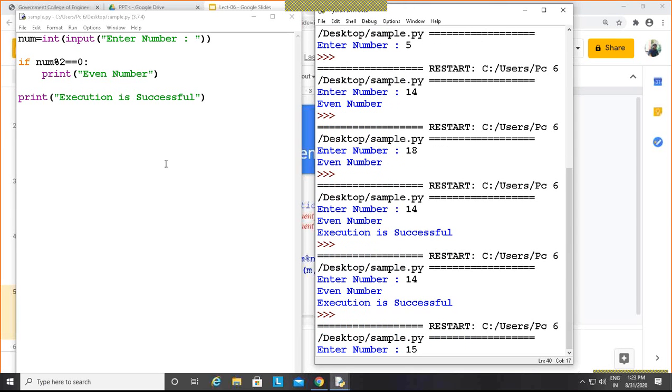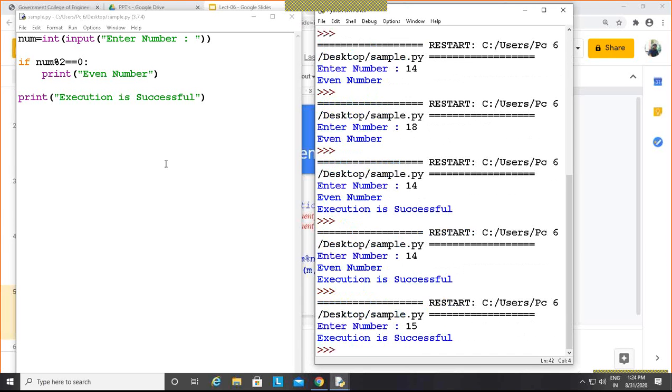But if I run this again and put that number as 15, which statement will be executed? Only that last statement, print execution is successful. So that execution is successful will be executed in this case. You can see here.